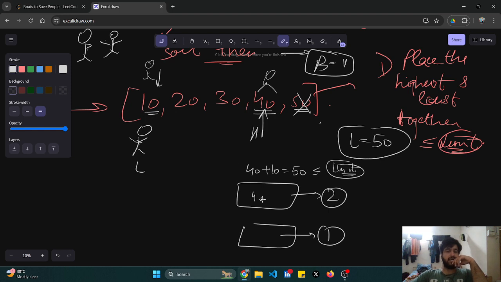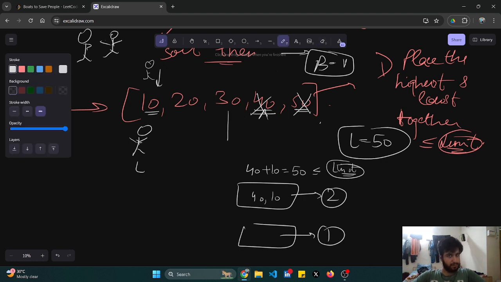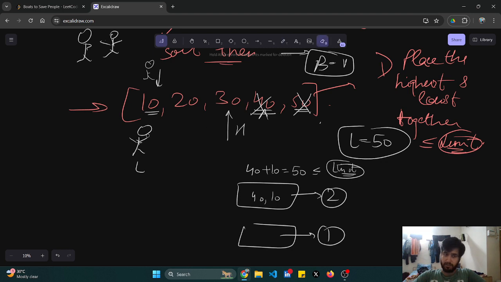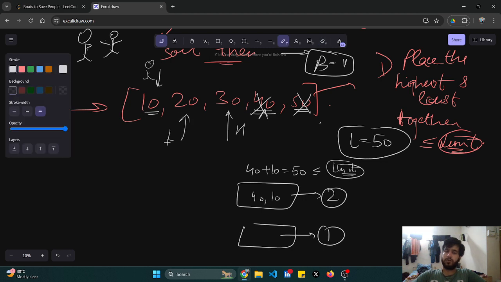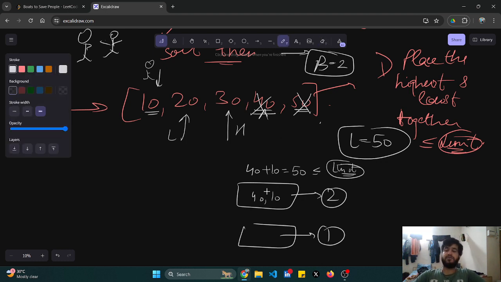So this 40 and 10 would go together and both the guides would move one step forward and backward. How? This 40 is done. Now I don't have to think about this. My high guide would come here, and my low guide would also move one step forward. My low would come here. Okay, and obviously the boat number would increase. So I have utilized 2 boats till now.